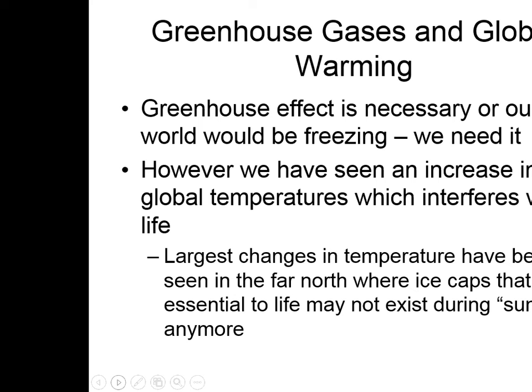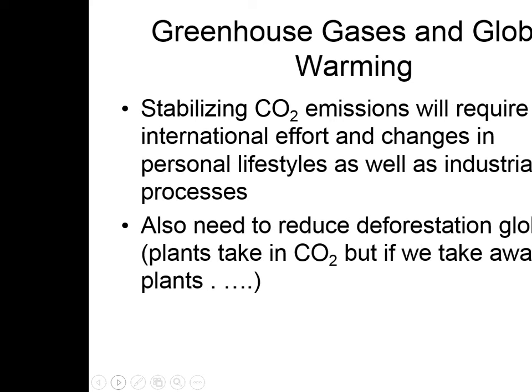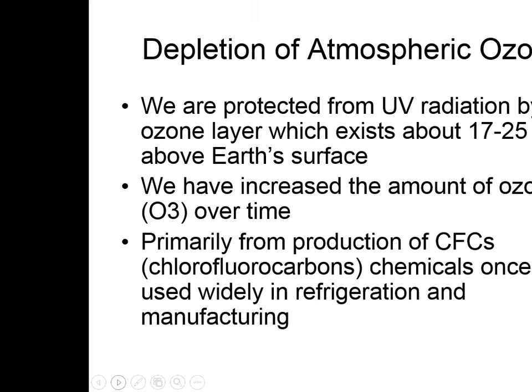The greenhouse effect is necessary for our world, or our world would be freezing. We have to have it. However, we have seen an increase in global temperatures, which interferes with life. The largest changes in temperature have been seen in the polar ice caps, where essential life may not exist during their summer anymore because of the ice melting, and they rely on that. Stabilizing CO2 emissions will require international effort and changes in personal lifestyles as well as industrial processes. We also need to reduce deforestation globally because remember, plants take in carbon dioxide, so if we're taking away the plants, we're just compounding the problem.